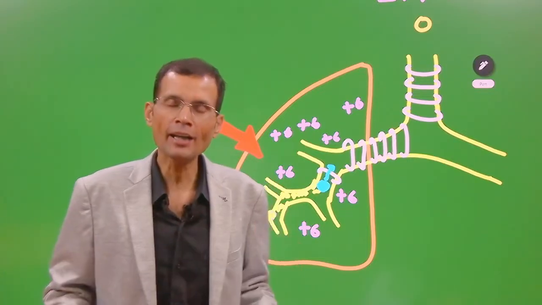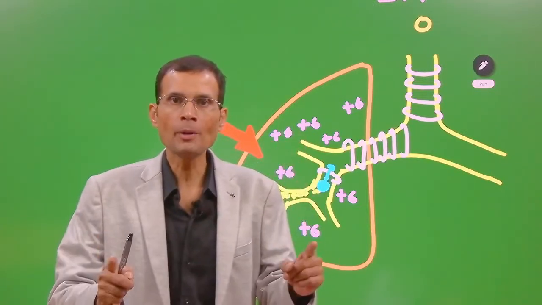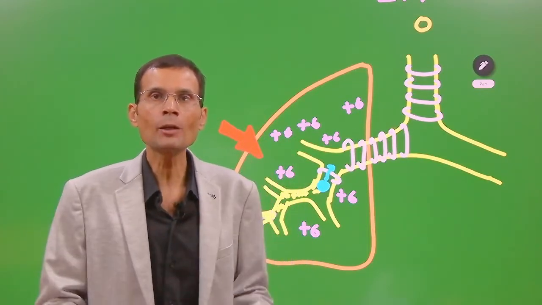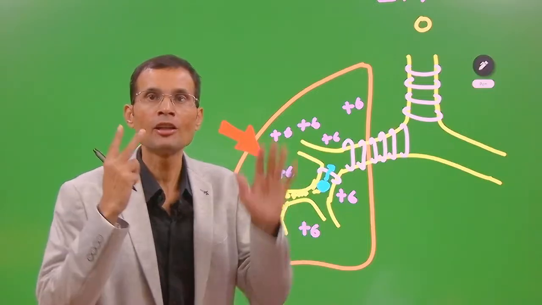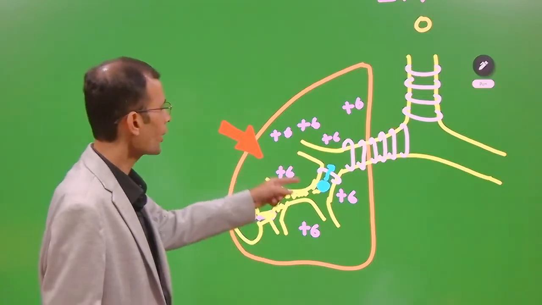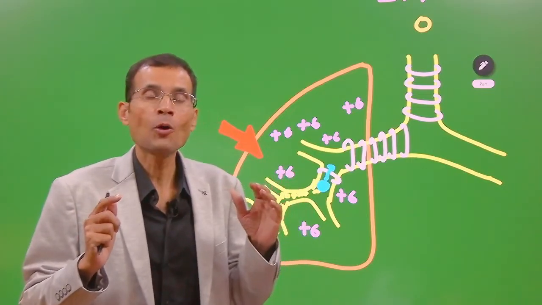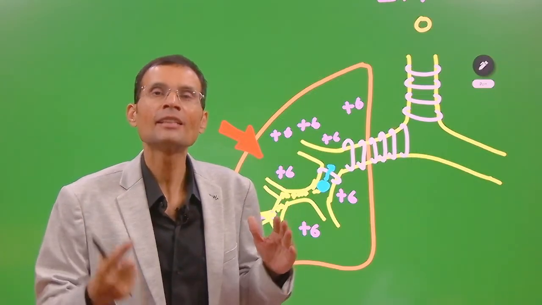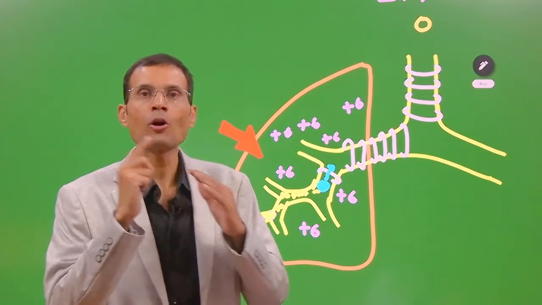Now I am coming to the very important point, and that very important point is, in normal individuals, in healthy people, the equal pressure point occurs in the first 7 generations. Normally, in healthy people, the equal pressure point occurs in the first 7 generations. Now think and tell me, what is there in the wall of the first 7 generations? Yes, you got it right. Cartilage. In the first 7 generations, the walls have cartilage.